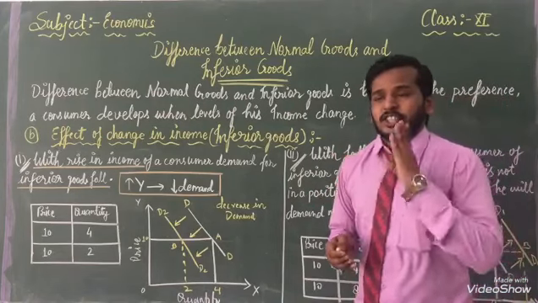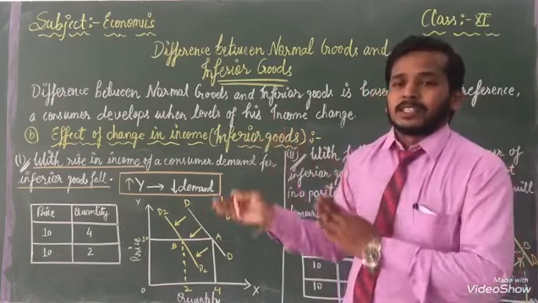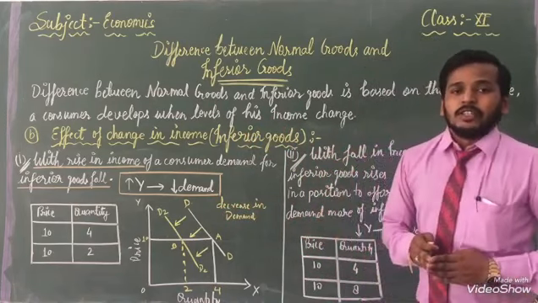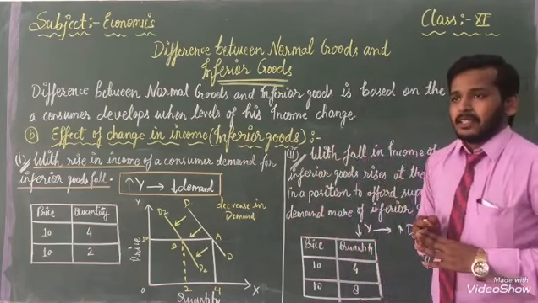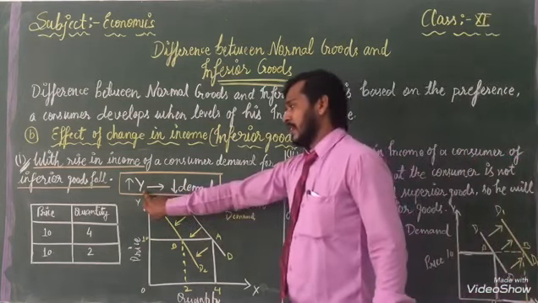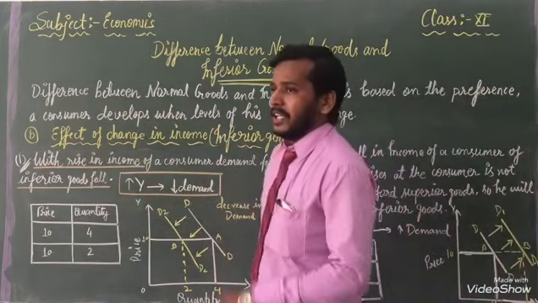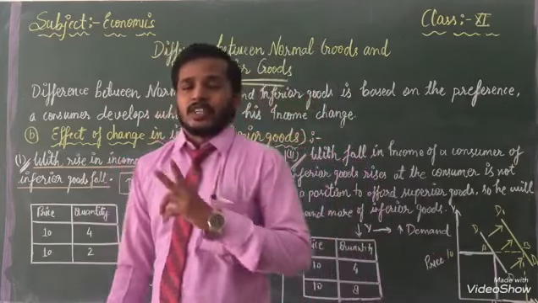If we have good income, we will not use bad or inferior goods. Why? Because we have an income. We will use good quality things. That's why when income is going up, demand is going down. Same thing we have to follow in the second process.